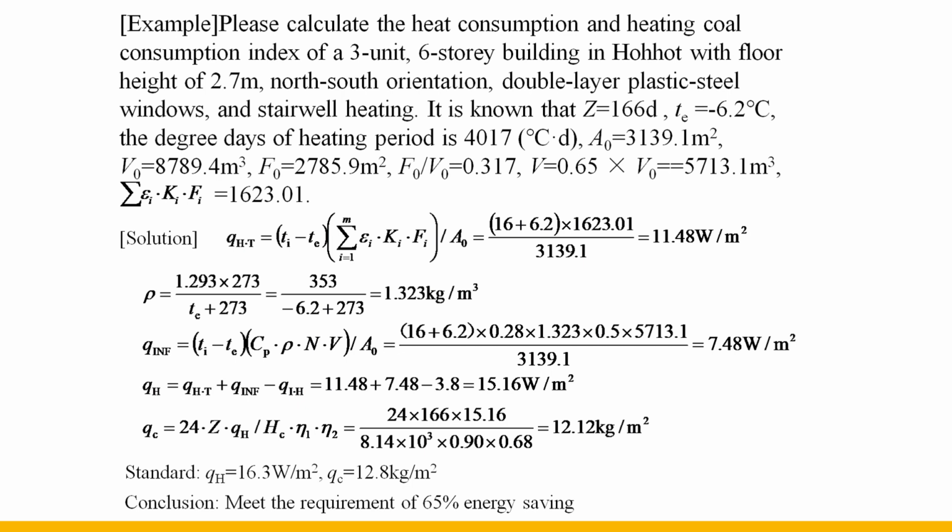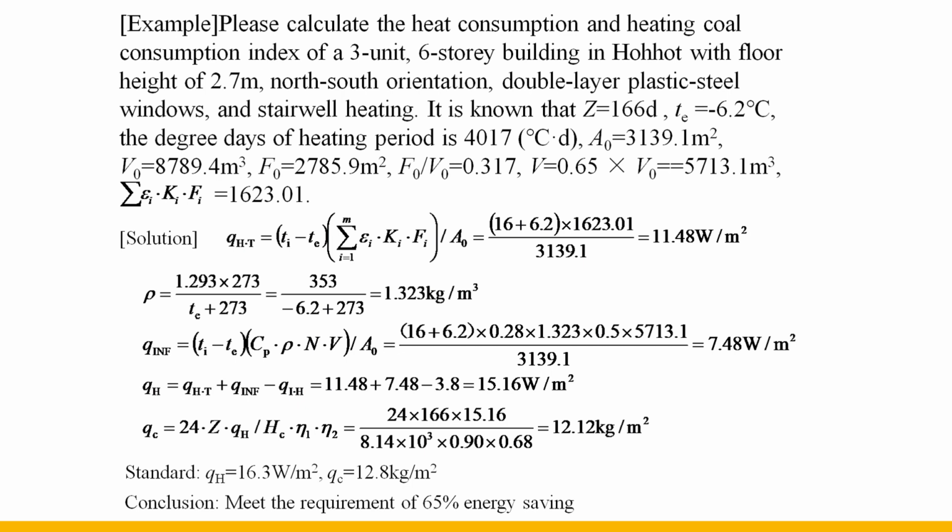The second step is to find the density of the outdoor air at minus 6.2 degrees Celsius to be 1.323. The third step is to calculate the air infiltration heat consumption per unit building area. The calculated result is 7.48. The fourth step is to calculate the index of heat loss of a building. The calculated result is 15.16. The fifth step is to calculate the building heating coal consumption. The calculated result is 12.12.